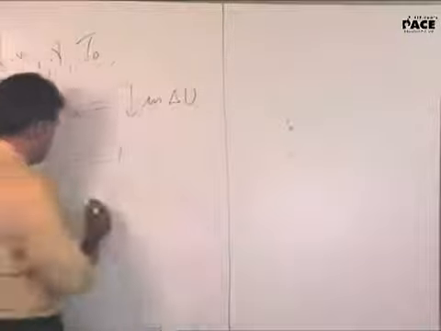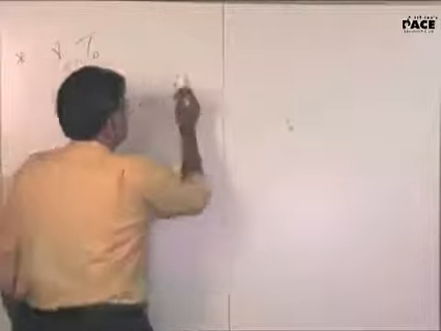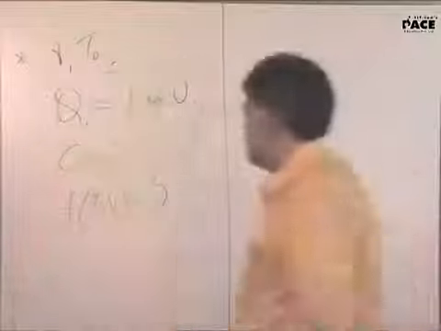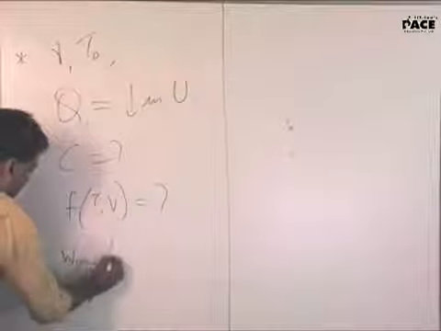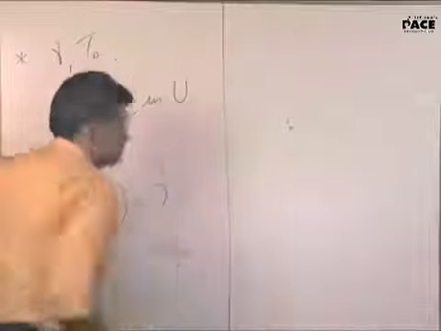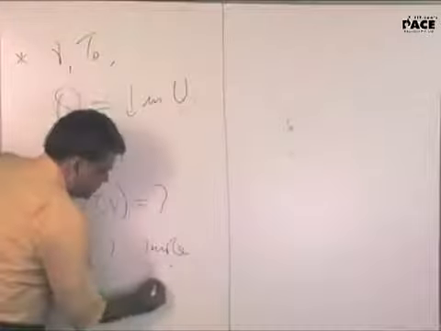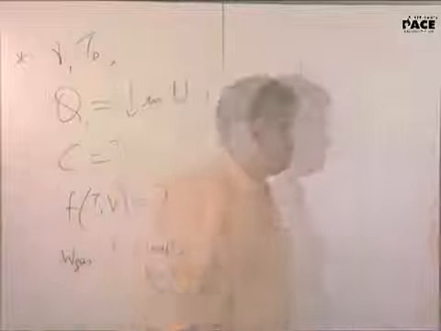What is the temperature volume relation? What is the work done by the gas if 1 mole of the gas expands its volume from V0 to eta V0?